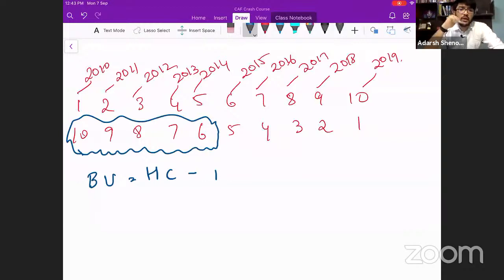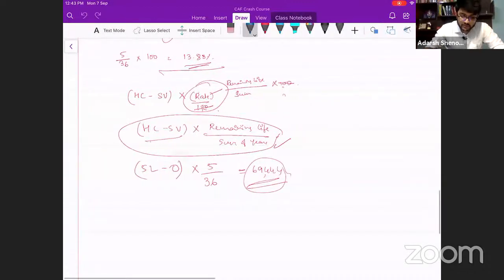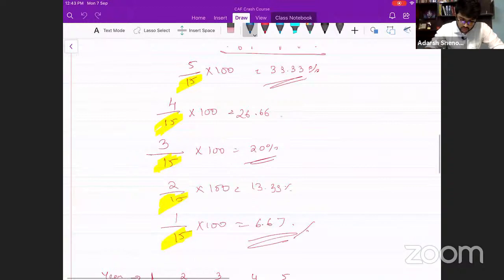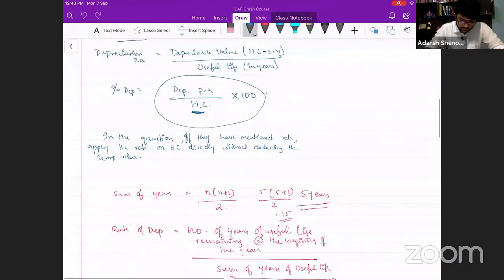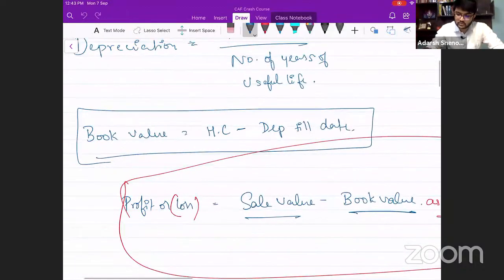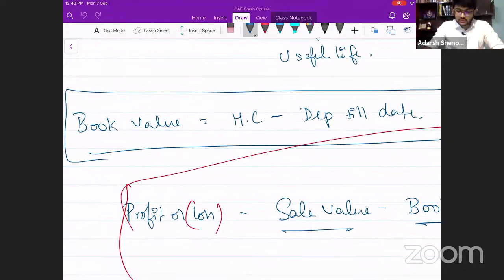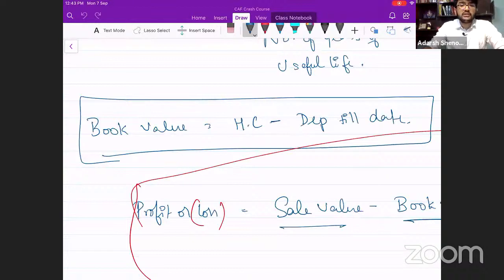What rubbish answers are some of you giving? This is what happens when we think we know everything, but we know nothing. I discussed this earlier. How to calculate book value? Book value is historical cost minus depreciation till date.